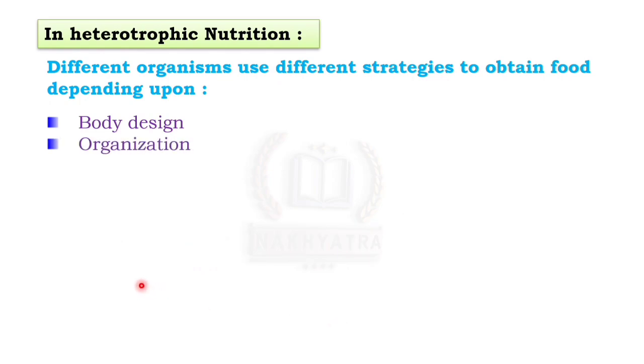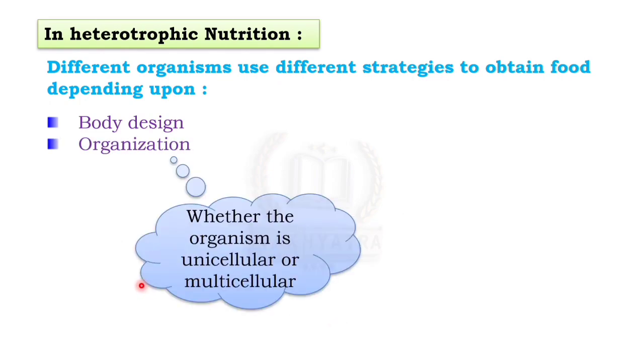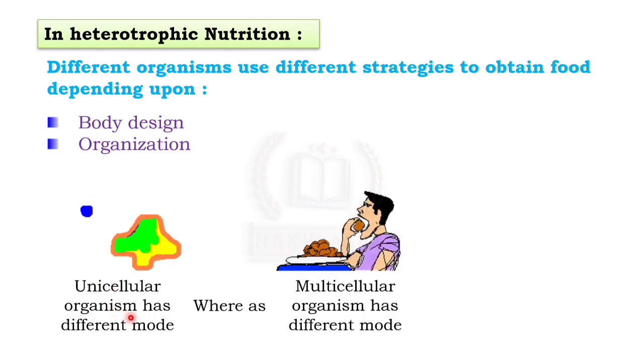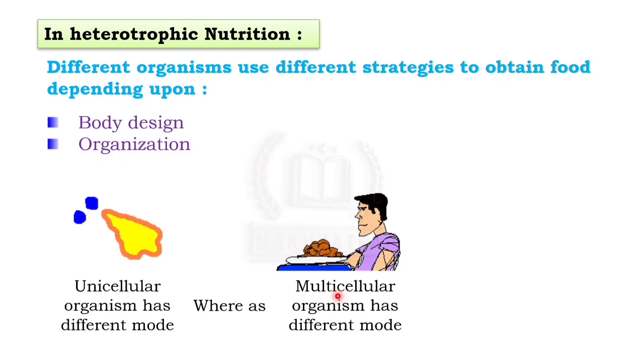Now the second one is the organization. It also depends on whether the organism is unicellular or multicellular. Unicellular means a single cell, and multicellular means more than one cell. Now for example, this amoeba. Amoeba is unicellular. A unicellular organism has a different mode of nutrition, whereas a multicellular organism, like us, also has a different mode.